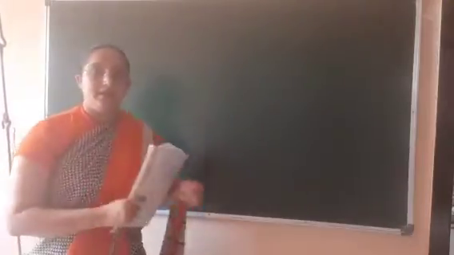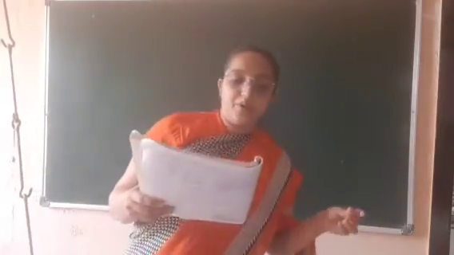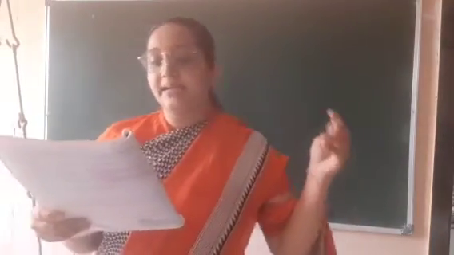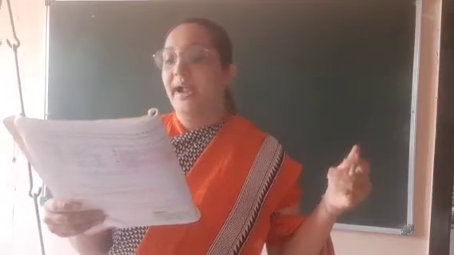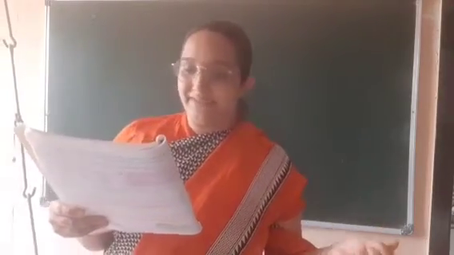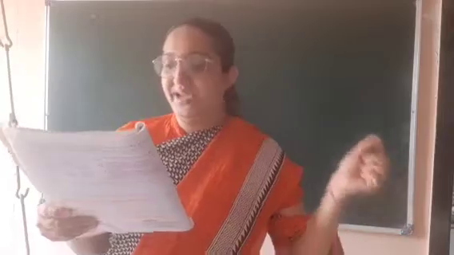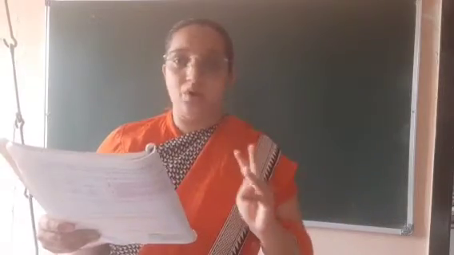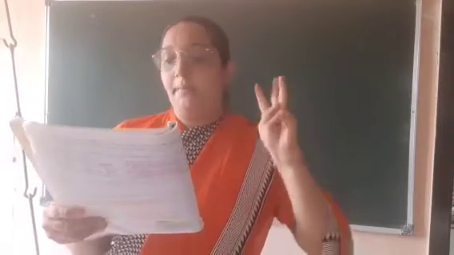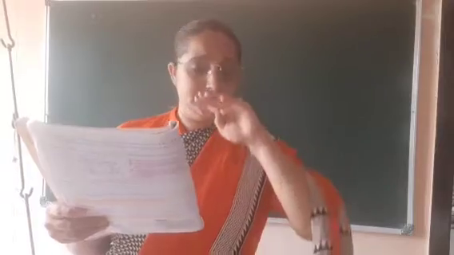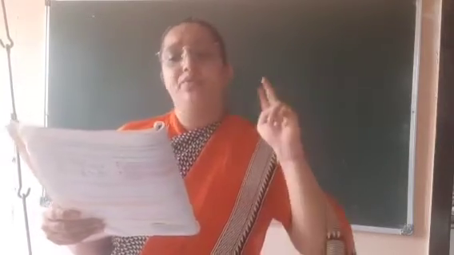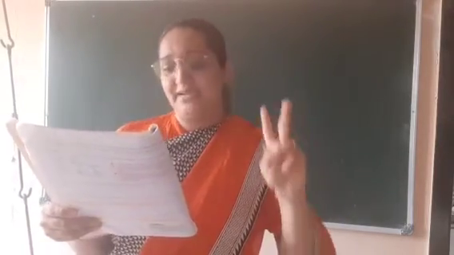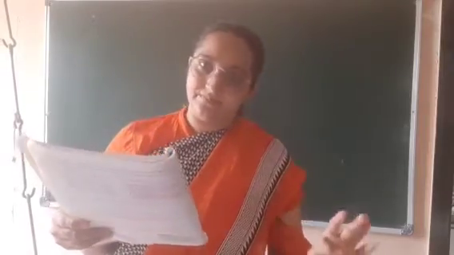Now, in that, what you have to do? Identify the case of the underlined noun. Write N for nominative case, O for objective case and P for possessive case. You are not supposed to write full nominative, objective, possessive. No. N, O, P. N for nominative, O for objective and P for possessive. Okay. Now, first one.